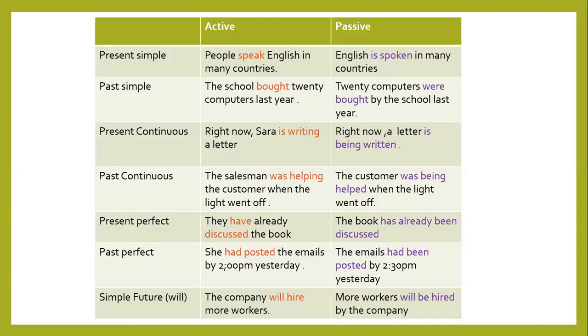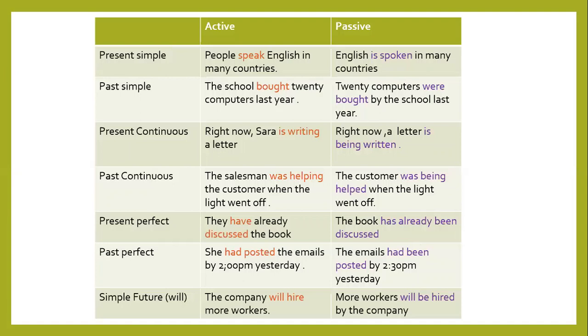Past perfect. She had posted the emails by 2 p.m. yesterday. The emails had been posted. The emails becomes the subject, had been posted. Again, had actually helps us with the agreement. It is always had whether the subject is singular or plural. The suitable form of the verb after had, after has, after have, is the past participle, and the past participle form of the verb to be is been. So again, had been posted.